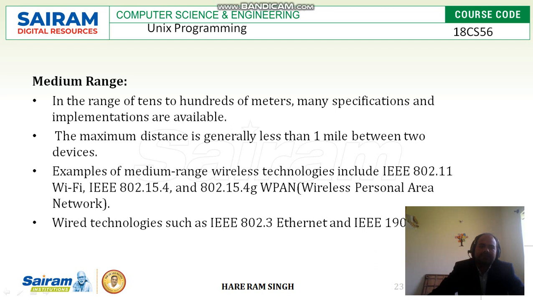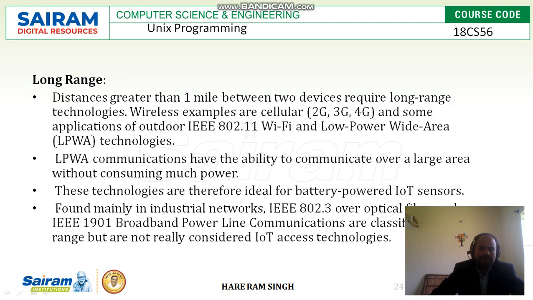Examples for the medium range are IEEE 802.11, which is called Wi-Fi, and IEEE 802.15.4 and 802.15.4G WPAN, that is wireless personal area network, and wired technologies such as IEEE 802.3 Ethernet and IEEE 1901.2. These are also some technologies under the medium range criteria.